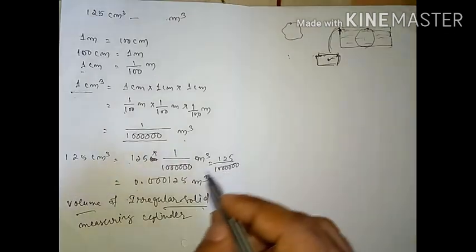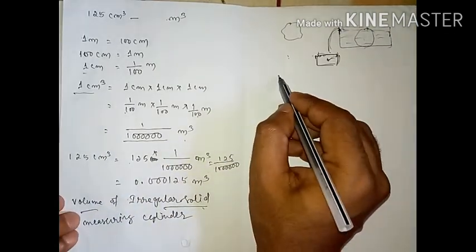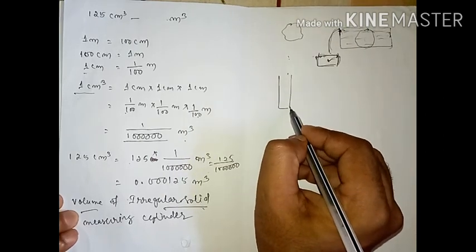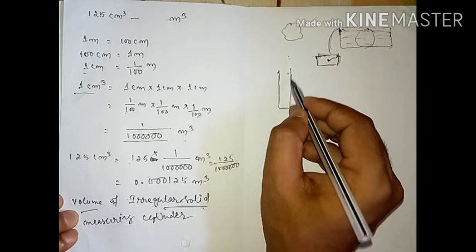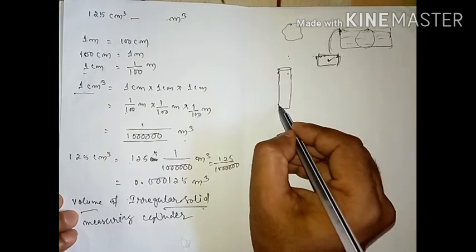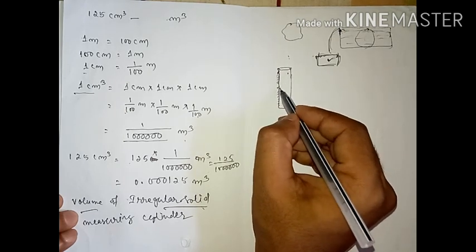For this we are using a measuring cylinder. How can you use a measuring cylinder? A measuring cylinder is something like this. Suppose this is a measuring cylinder. Here you will find some marks, this much, that much.